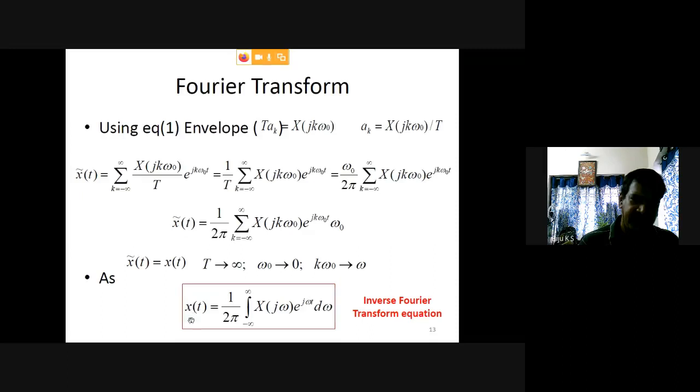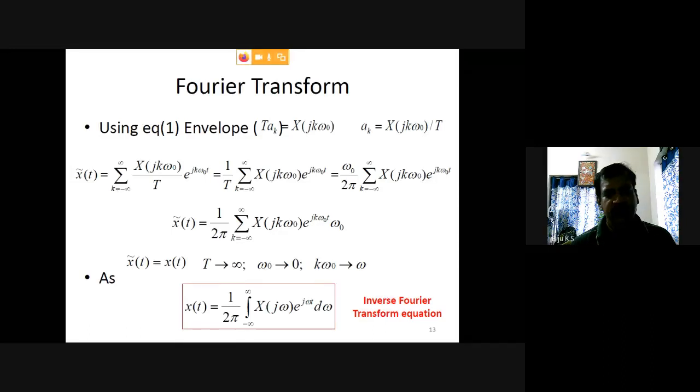That means x of t is equal to 1 by 2 pi times the integral from minus infinity to plus infinity of X of j omega e raised to j omega t d omega, which is called the inverse Fourier transform. That means we can convert from X of j omega to x of t. The original signal we can recover from the frequency domain by applying the inverse Fourier transform equation. Okay.